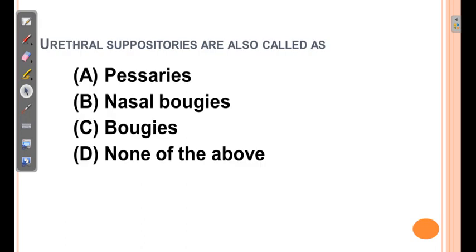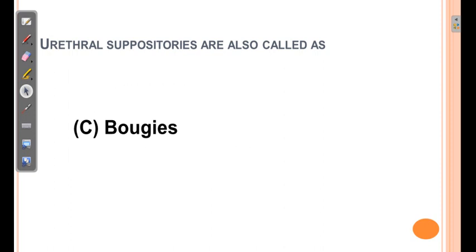Then, urethral suppositories are also called as. There are 4 options: pessaries, nasal bogies, and none of the above. Pessaries are vaginal suppositories. Nasal bogies are those which are given in the nasal cavity. So the correct answer is bogies only.